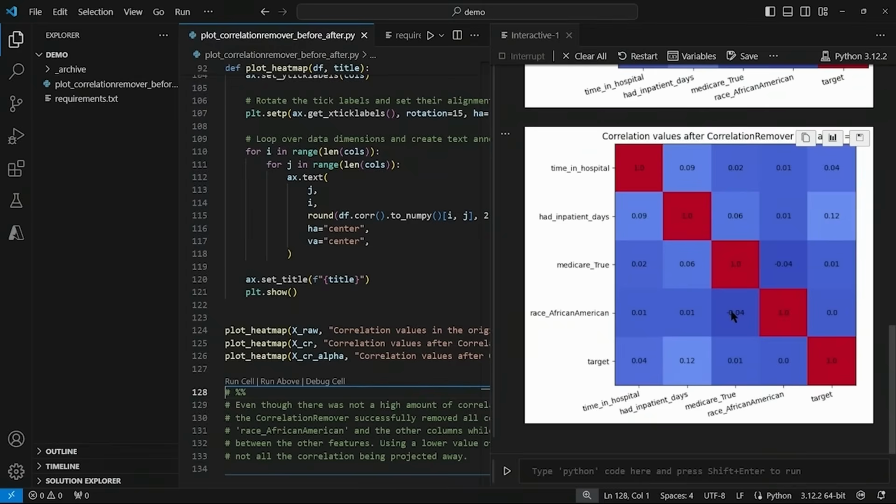Well, understanding these correlations helps in training more unbiased models. This is especially important in sensitive applications like healthcare. By reducing unwanted correlations, especially with sensitive attributes like race, we ensure that predictive models do not perpetuate or amplify biases present in the original data. By regularly examining information presented by, for example, these heat maps, we can effectively monitor and control how transformations affect the underlying data structure, leading to more informed and ethically responsible data analysis practices.